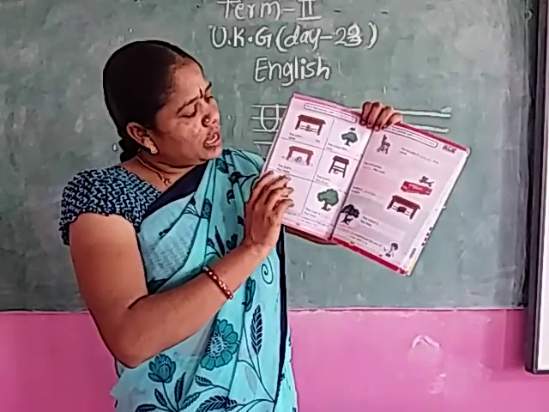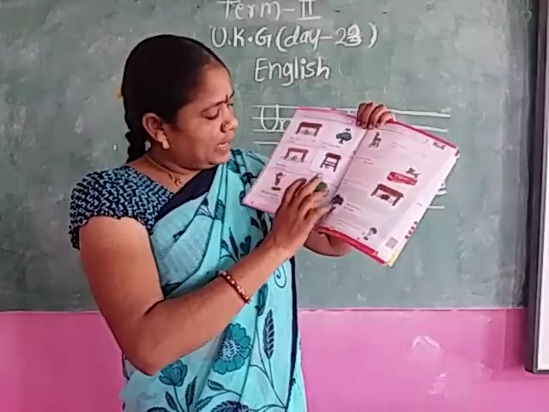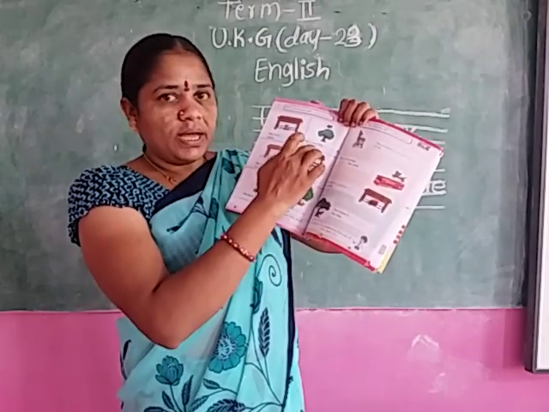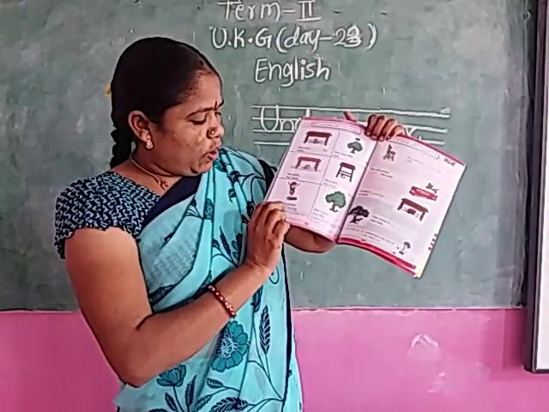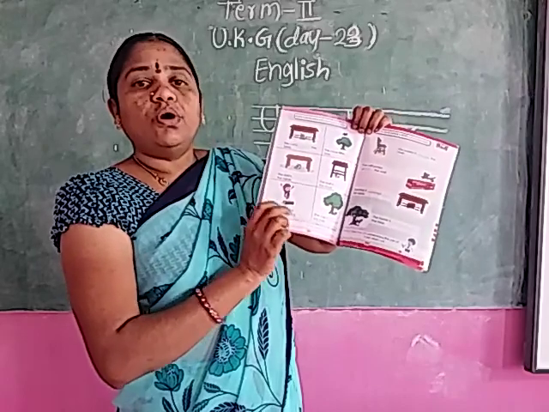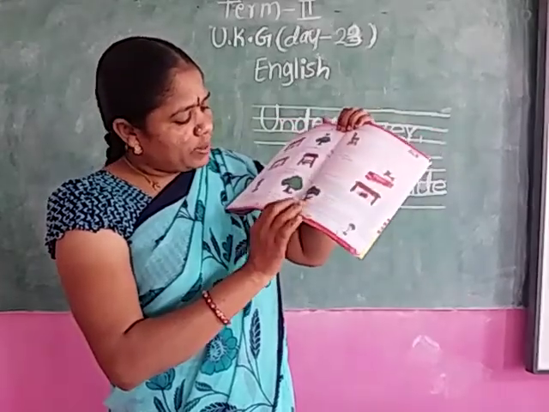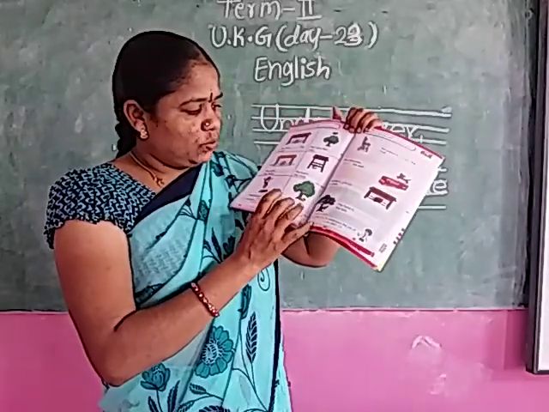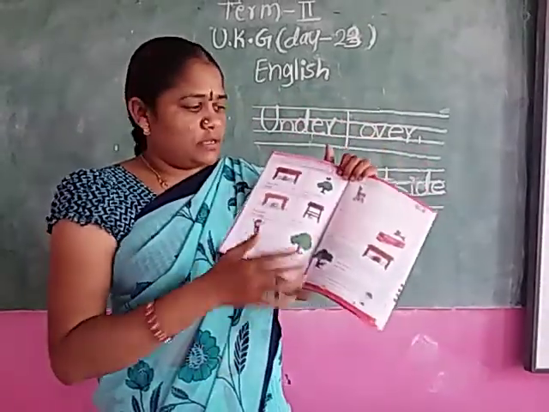Where is the ball? Under. U-N-D-E-R. Under. The ball is dash the stool. Under or over? Under. The boy jumps dash the log. Over. O-V-E-R. Over. The cup is dash the tree. Under or over? Under. U-N-D-E-R. Under. This is your homework now.